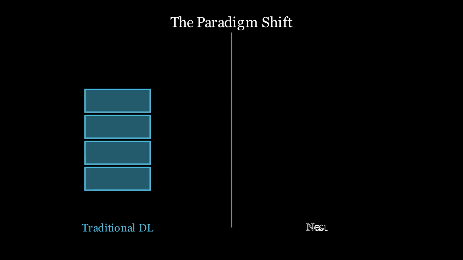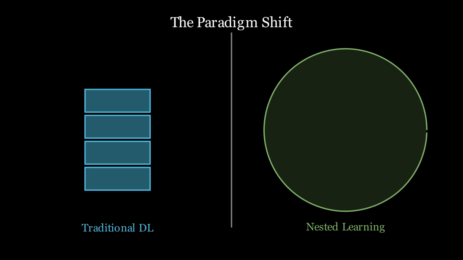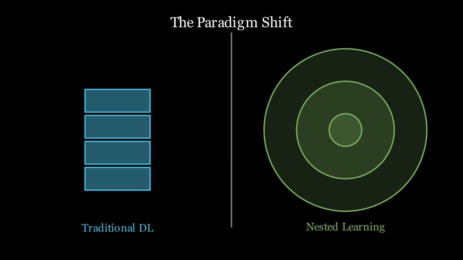But the paper we are exploring today, Nested Learning, challenges this fundamental view. It asks, what if depth isn't about going up, but about going in? Imagine instead a learning process defined by context, where inside one optimization problem, there exists another, and inside that, yet another. Here, the model doesn't just filter data, it refines its own learning rules within narrowing contexts.